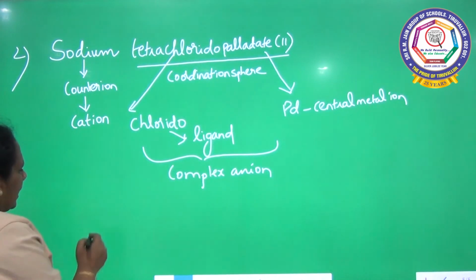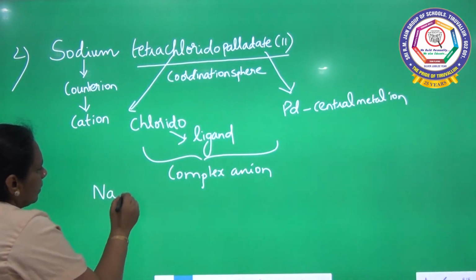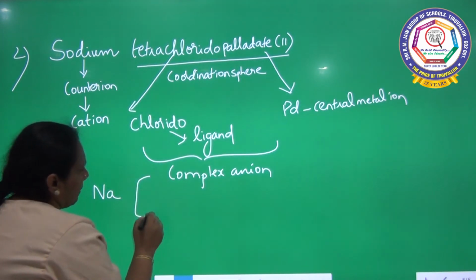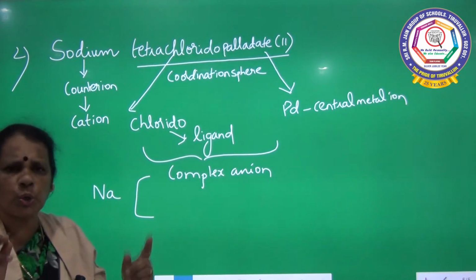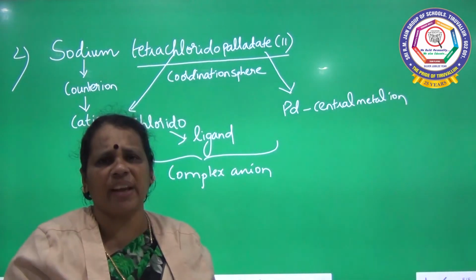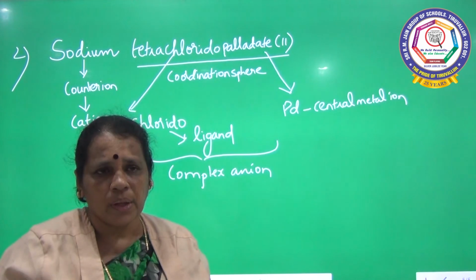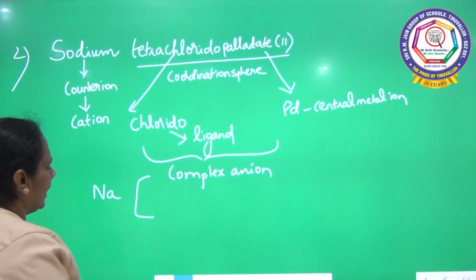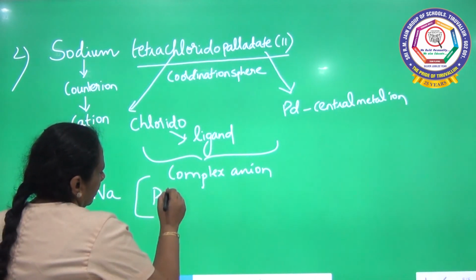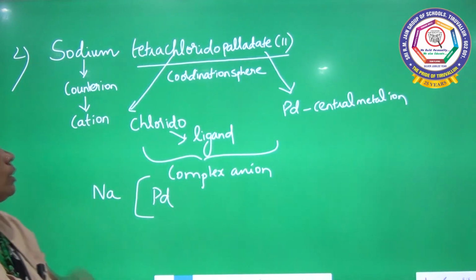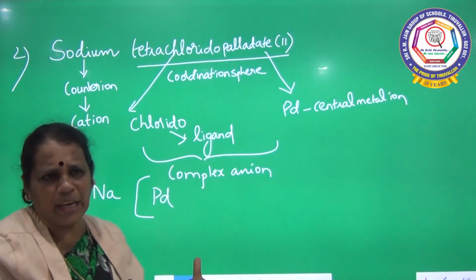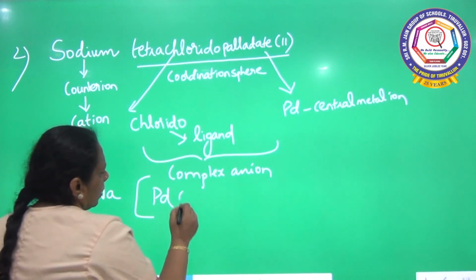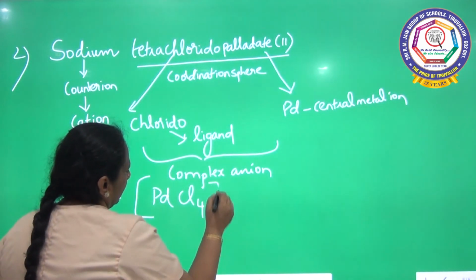For sodium it is Na. Then you start with the square bracket. Already I told you, usually when you write the species inside the square bracket, one of the important rules is that you have to start with the central metal ion. So what is the central metal ion here? Palladium, Pd. How many chlorine atoms are bonded with palladium? Tetrachlorido. Tetra means 4. There are 4 chlorine atoms bonded with palladium.